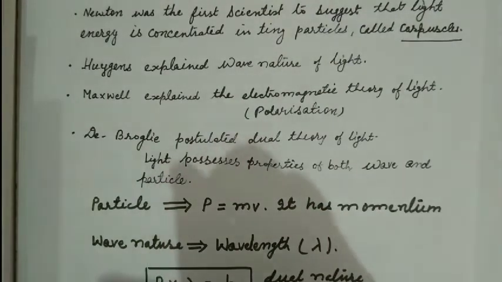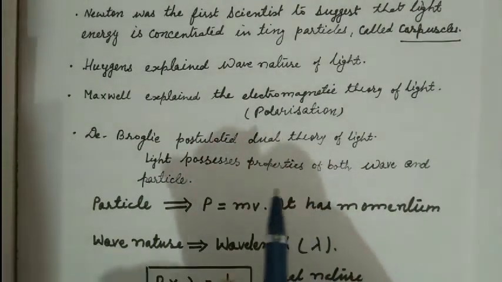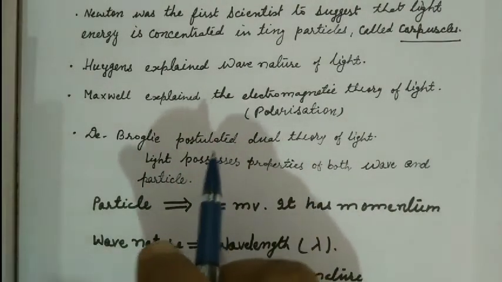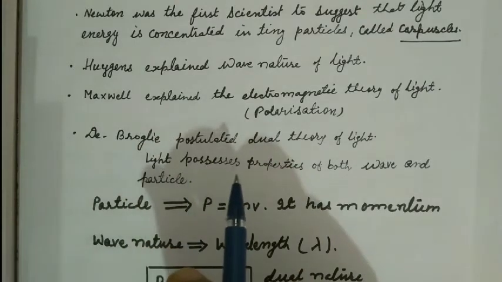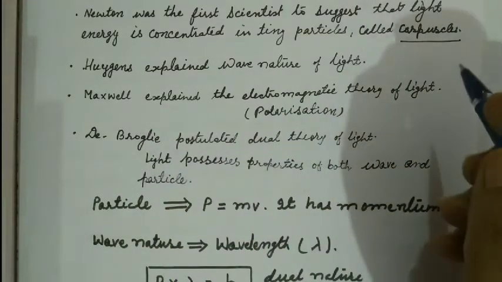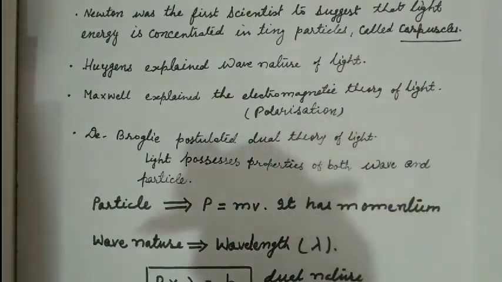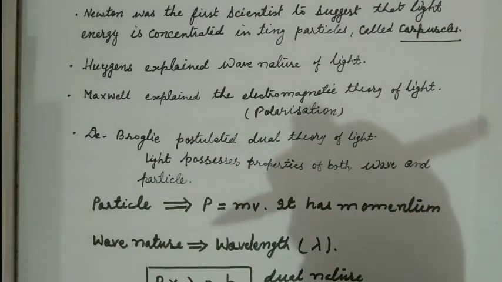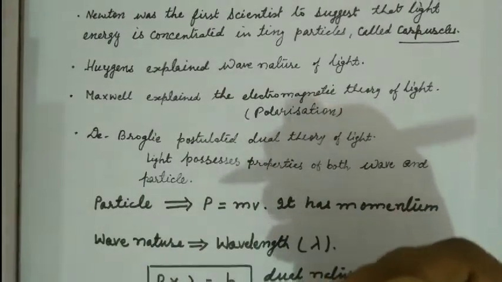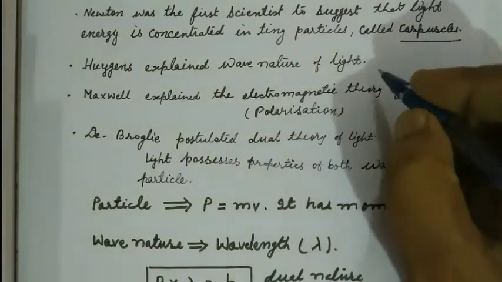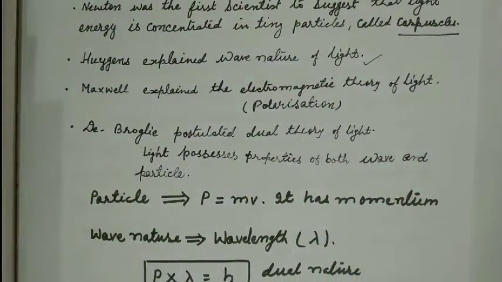Newton was the first scientist to suggest that light energy is concentrated in tiny particles called corpuscles, and gave the corpuscular theory. Huygens explained light as a wave nature of light.